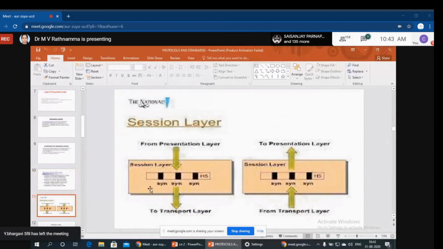See here how the diagram represents the session layer. Listen: at the sender side, data must come to the session layer from the presentation layer, and from the session layer it moves to the transport layer. At the receiver side, data moves from the transport layer to the session layer and from the session layer to the presentation layer.